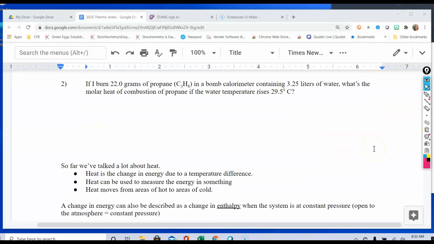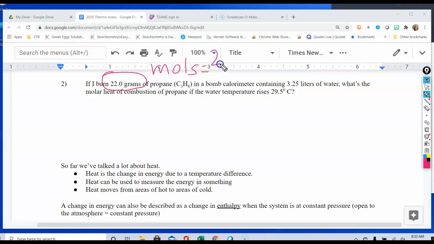It says, if I burn 22.0 grams of propane in a bomb calorimeter containing 3.25 liters of water, what is the molar heat of combustion of propane if the water temperature rises 29.5 degrees Celsius? In this case, we are going to have to keep two different masses separate. This particular mass right here is going to give us the thing that we're going to use to calculate moles, because that's going to be the thing that causes the temperature to rise in the water.